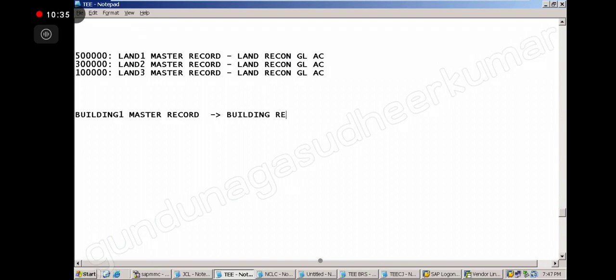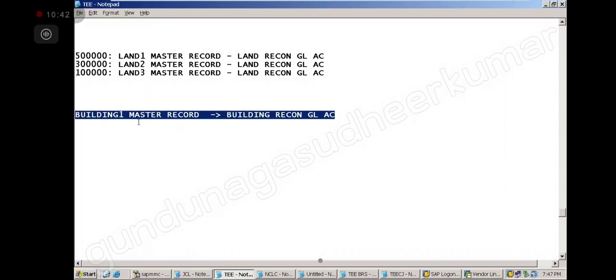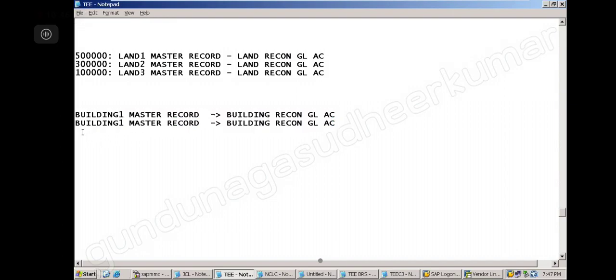Building reconciliation. Building 2 master record, building 3 master record, all of them are connected to the building GL account.